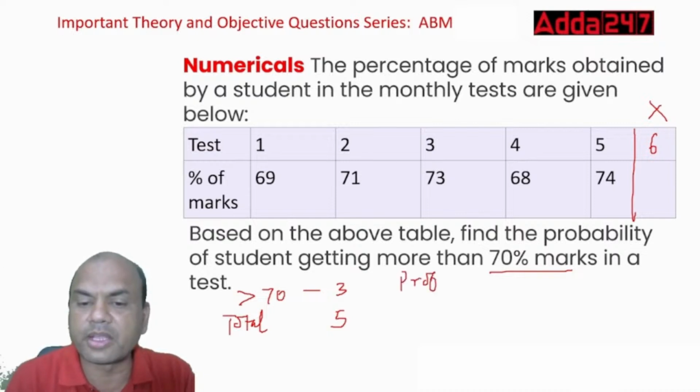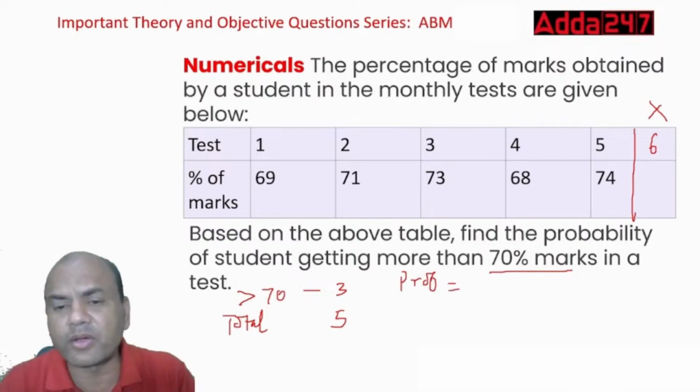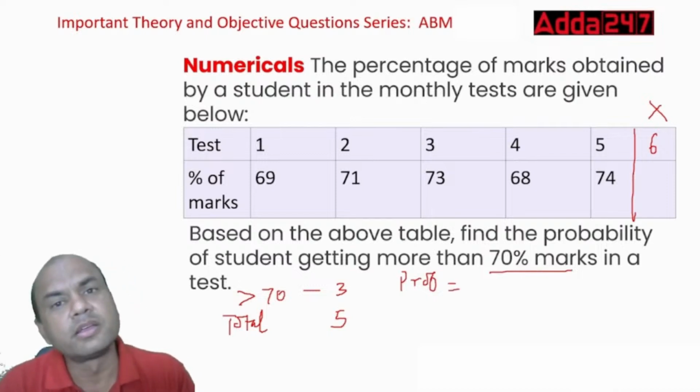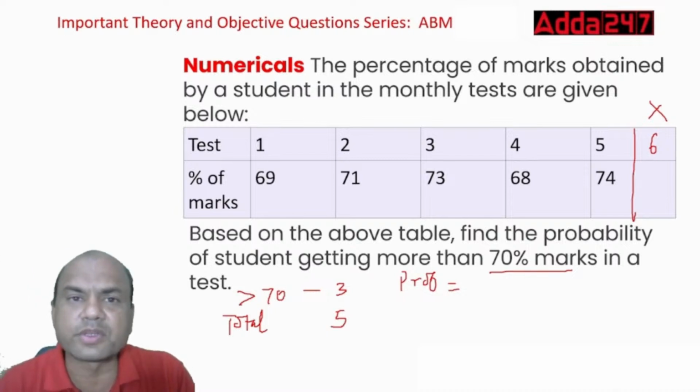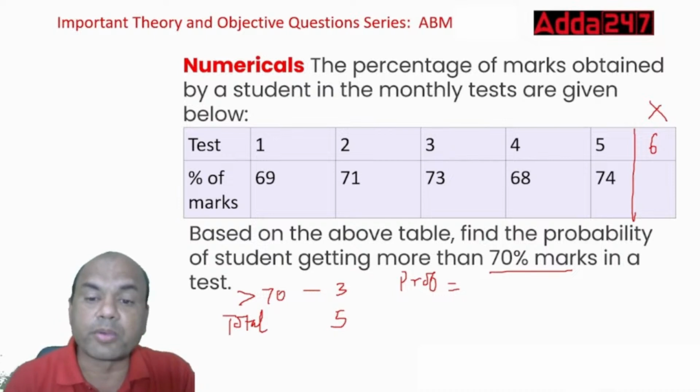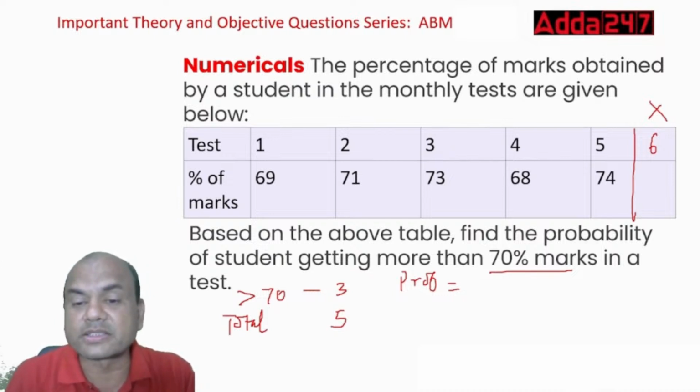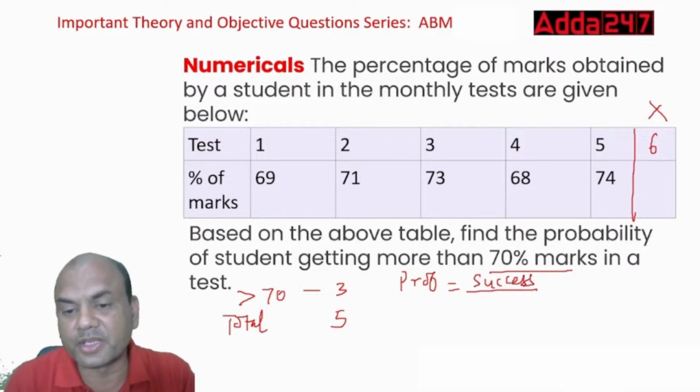See here, probability equals... you'll say, sir, this question is from probability. How come in this estimation chapter? Remember, all these questions are interlinked. They can be asked anywhere. So probability equals what? Success upon sample space, right? It's sample space.